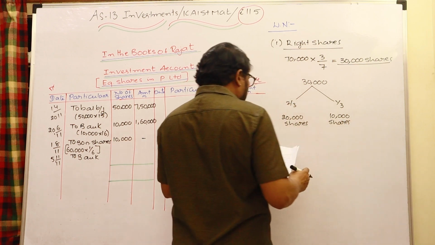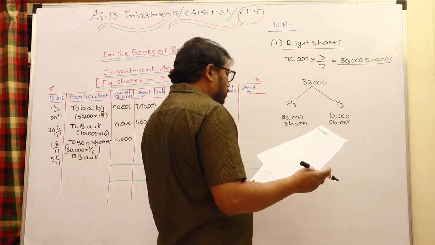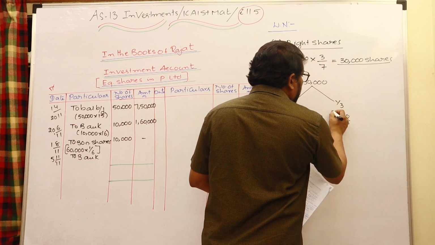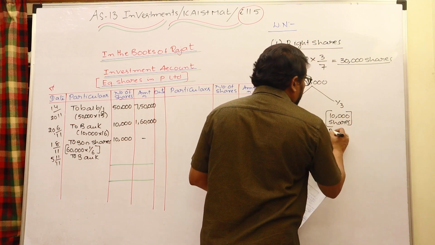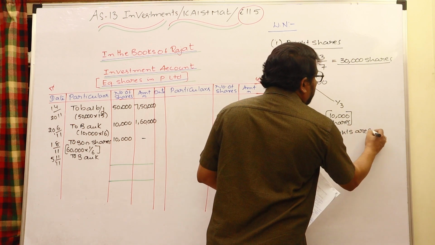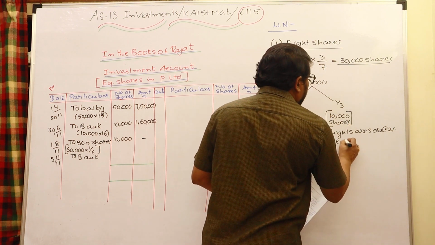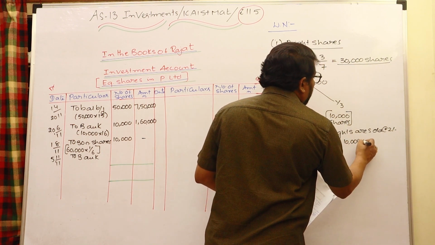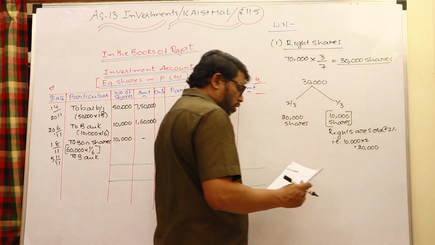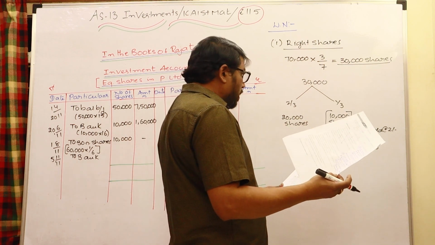You can purchase or you can sell the rights. What happened? Rajit sold 1/3 of the entitlement at the rate of 2 rupees per share. In this particular case, 10,000 rights are sold here. Rights are sold at the rate of 2 rupees, that is 10,000 into 2 rupees, 20,000 is the sale of rights. Obviously, sale of rights is a revenue income. The 20,000 you can transfer to the P&L account.